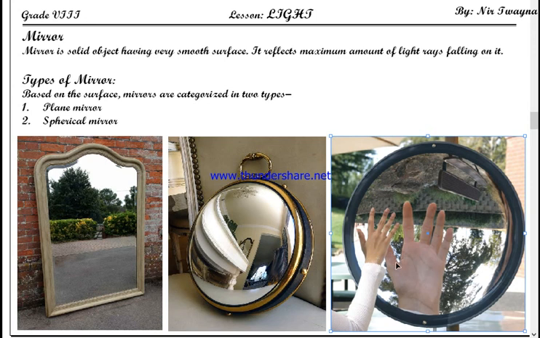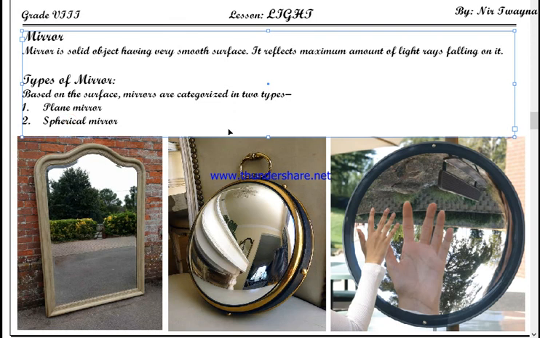See, image is much larger than the object, and far away objects are seen upside down. Yes, the image of near object is highly enlarged, isn't it? And the image of far away object is upside down. That means there is distortion of image. Yes, but in case of plane mirror there is no distortion of image. In case of these two mirrors there is distortion of image, and such mirrors are known as spherical mirrors.